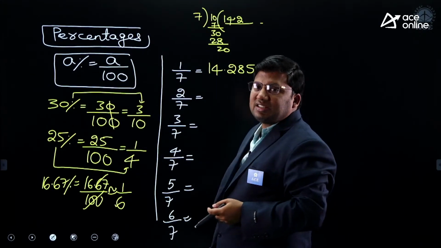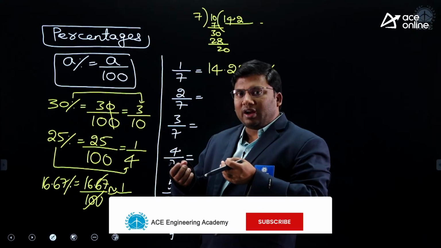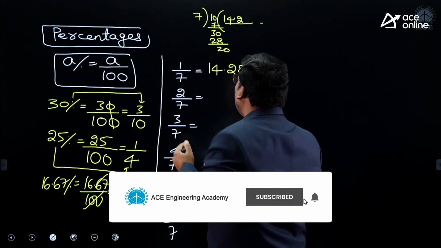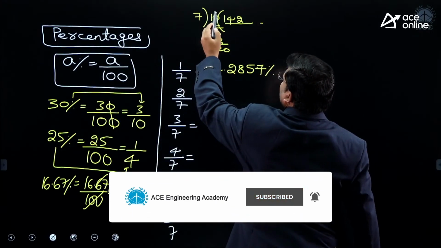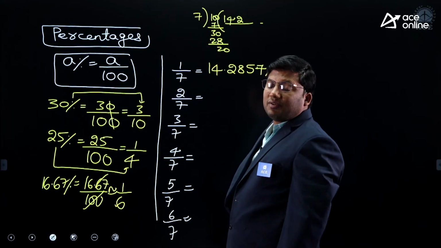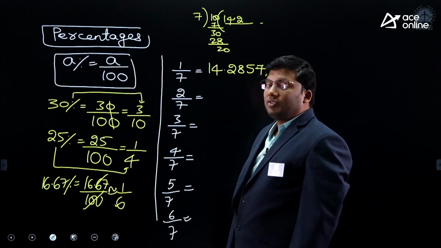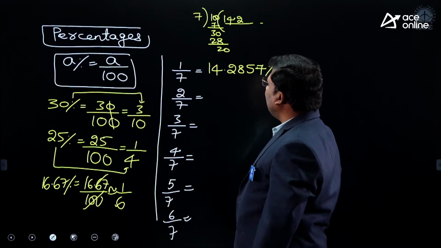In percentage, we multiply by 100. I took 1 multiplied by 100, so 100 by 7. 7 ones are 7, then 30; 7 fours are 28, then 20; 7 twos are 14, and so on.